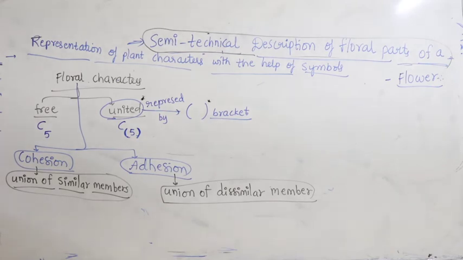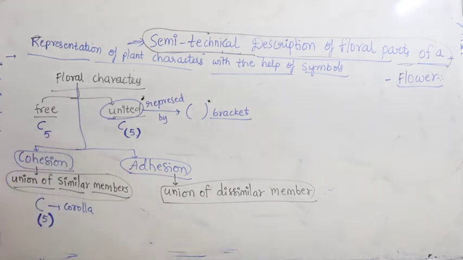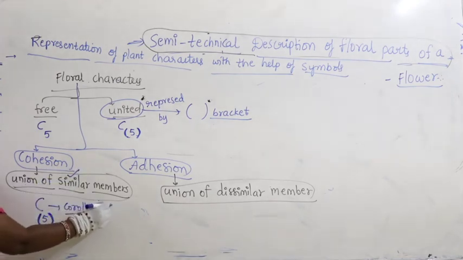For example, the same thing I am writing. Here C is nothing but corolla. All 5 corolla are fused. Fused means I kept it in a bracket. Which are fused? Similar members, meaning all petals are fused.